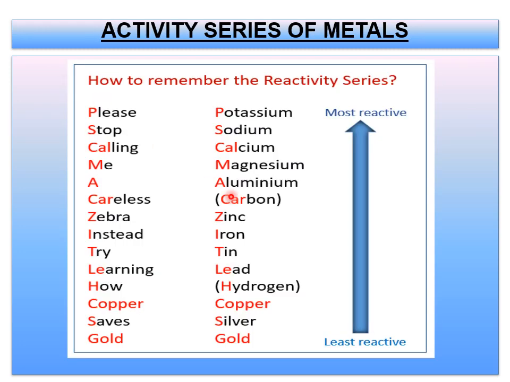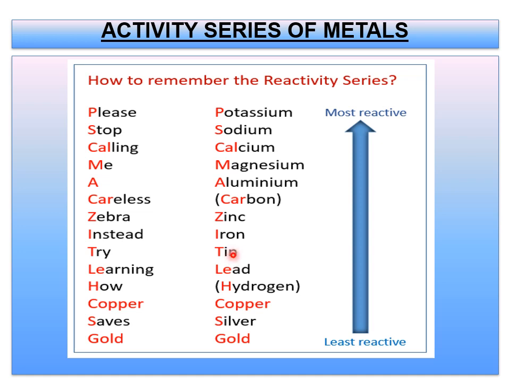So children, if you see here, this is one of the activity series of metals. Here potassium, sodium, calcium, magnesium, aluminium, carbon, zinc, iron, tin, lead, hydrogen, copper, silver, gold. If you see here, this is least reactive and this is most reactive. So I told that a metal which is placed higher in the activity series is more reactive than those placed below it. If you see, potassium is more reactive than sodium, sodium is more reactive than calcium, calcium is more reactive than magnesium, magnesium is more reactive than aluminium, carbon is more reactive than zinc, zinc is more reactive than iron, iron is more reactive than